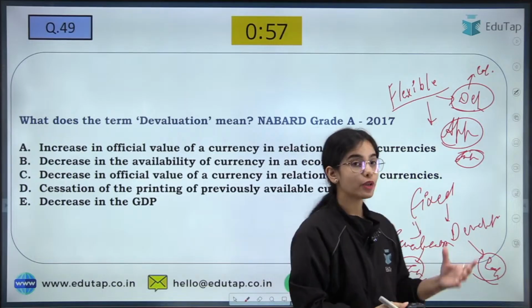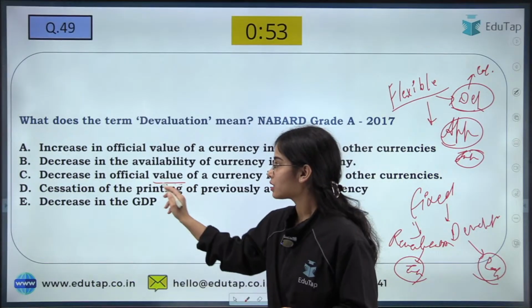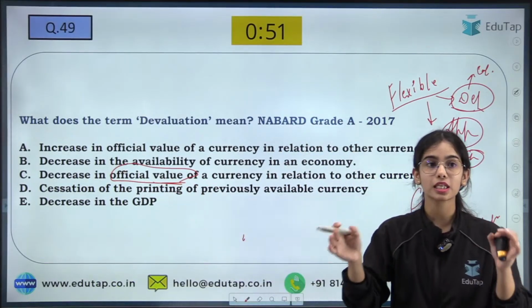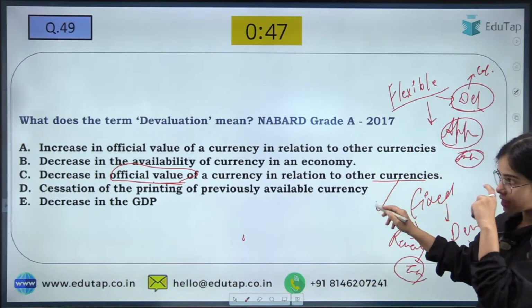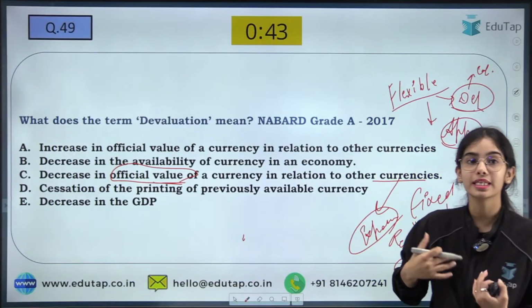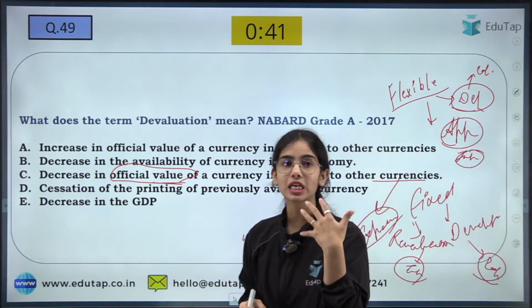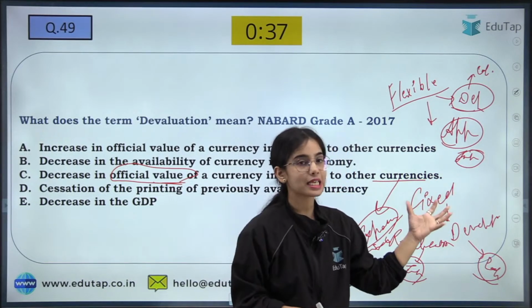Okay. So devaluation is the decrease in the official value of the currency in relation to other currencies by the RBI or the government, and this is usually to help the exporters. This is usually to increase the exports from our country whenever we decrease our official value. So this used to happen under the fixed exchange rate system.